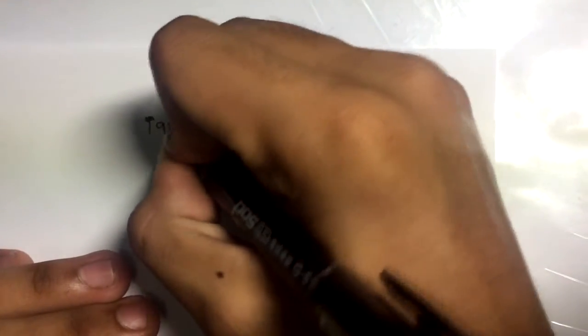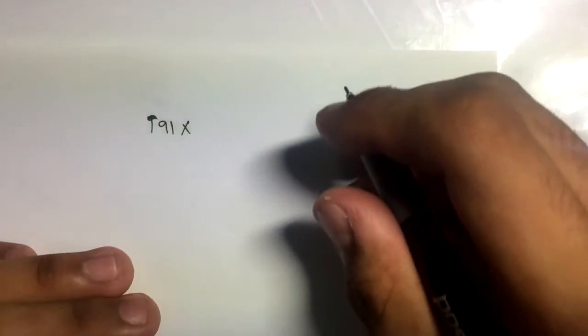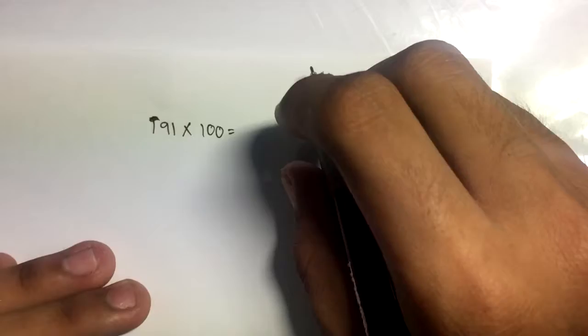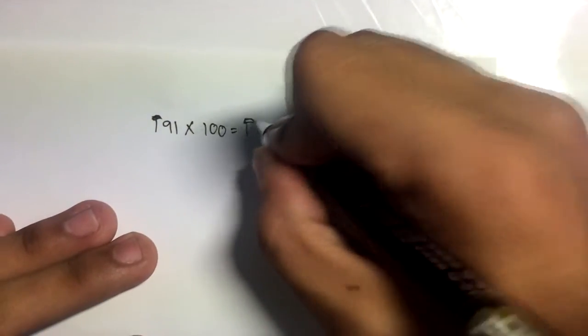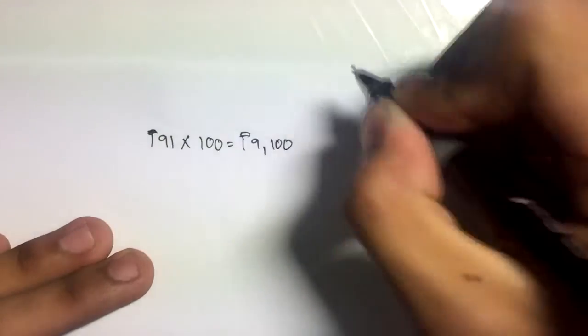Next is to determine the semi-annual dividend for 100 bonds. So how do we do that? We multiply the semi-annual dividend for each bond by the number of bonds. So 91 pesos multiplied by the number of bonds, which is 100, is equal to 9,100.